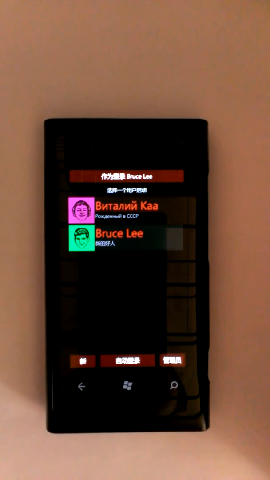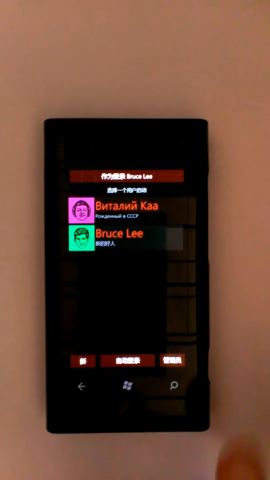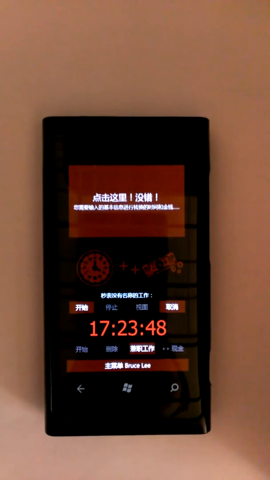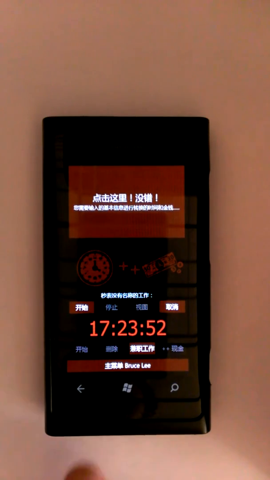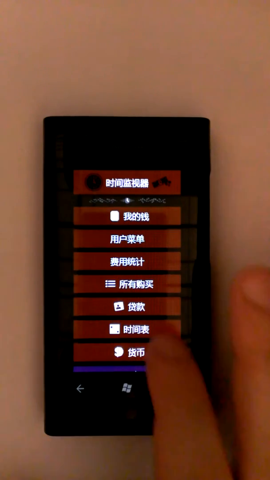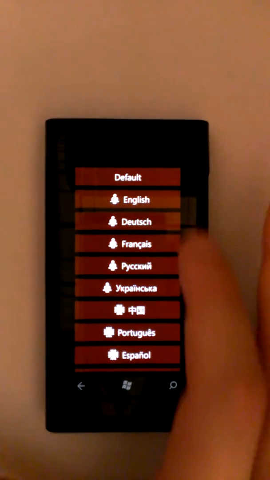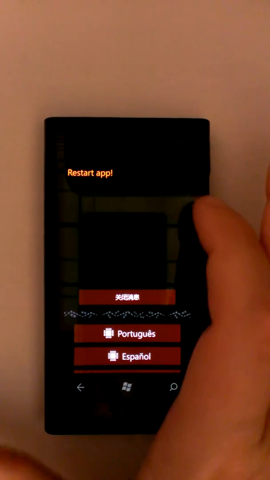I am the creator of Time++ Money, and now I'll try to give you some additional information about my app. Let's say I'm from China. I create a user, enter the account, and I can see not a very good translation to Chinese. So what can I do? I can tap the back button, go to the language menu, and switch to English, for example.